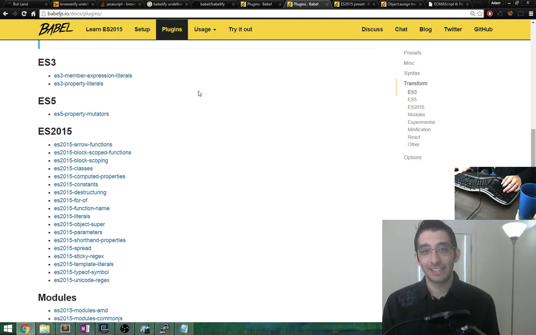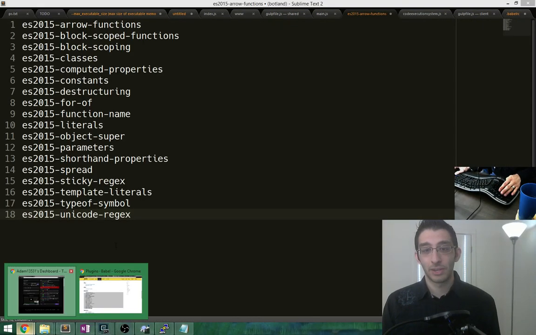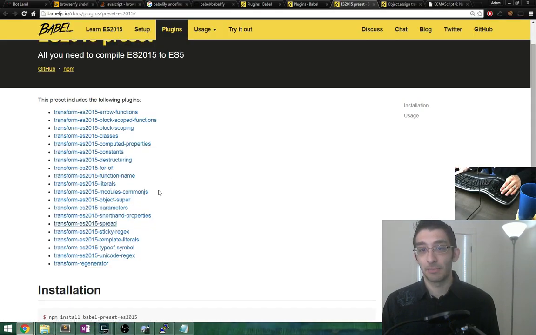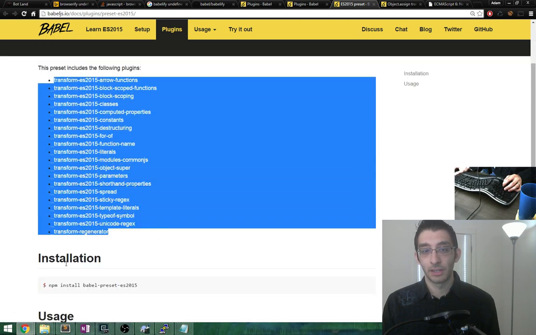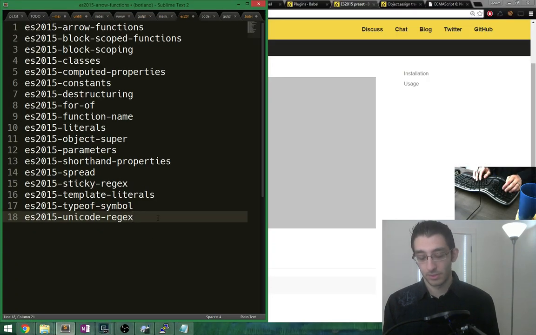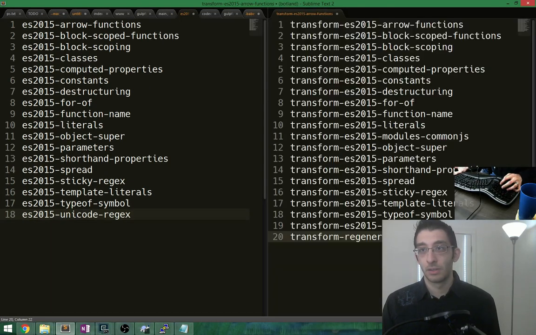Maybe it's in... Huh. Is there anything in this list that isn't being used in the list that I have? So here are all the ES 2015 things, and in the preset we have... This preset includes the following. Okay, so we get arrow functions, sure. Block scoped, yup. Destructuring, for of, function name, literal.